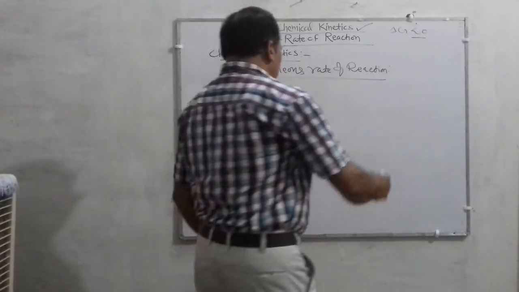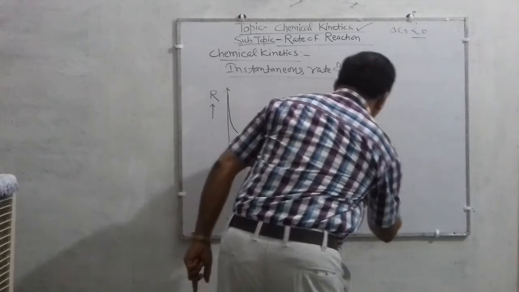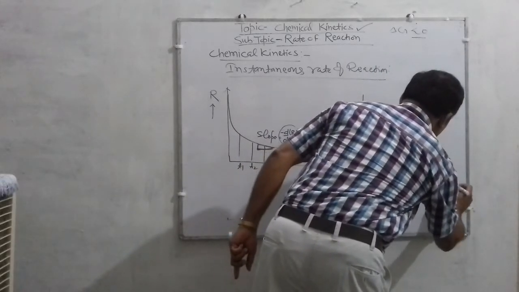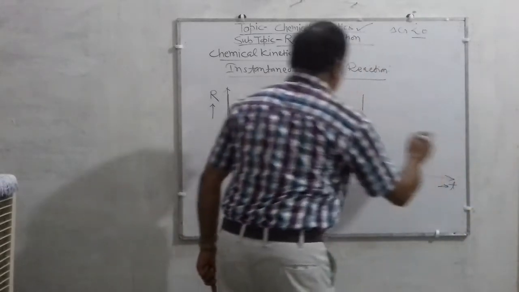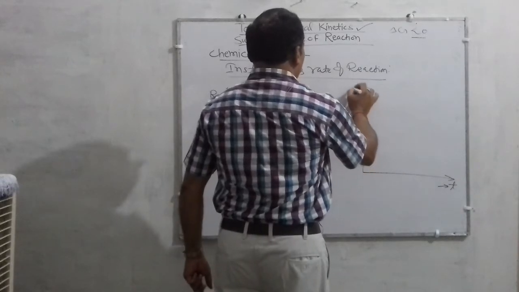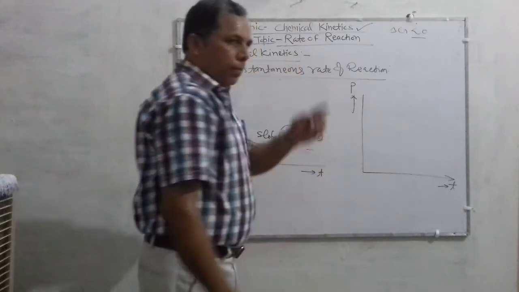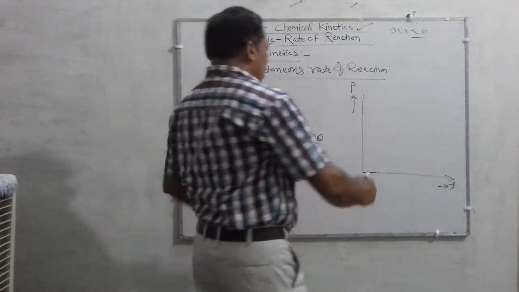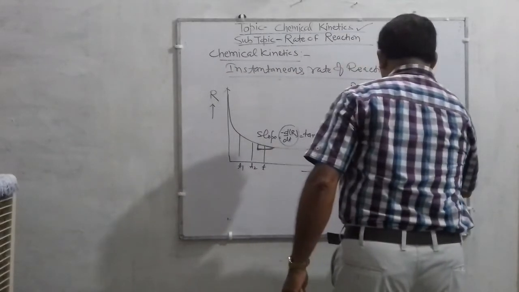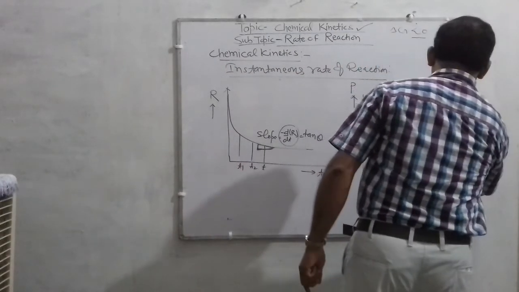While in the case of products, suppose you are plotting time t here and products P here, such a graph will appear.